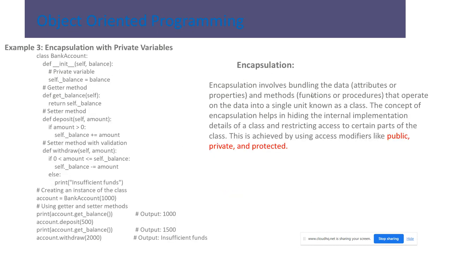Encapsulation involves bundling the data and methods that operate on the data into a single unit known as a class. The concept of encapsulation helps in hiding the internal implementation details of a class and restricting access to certain parts of the class. This can be achieved by using access modifiers like public, private, and protected. We can create private members and public members here.